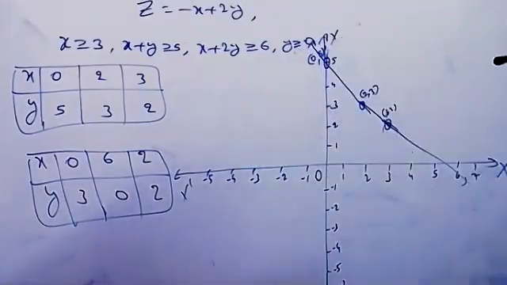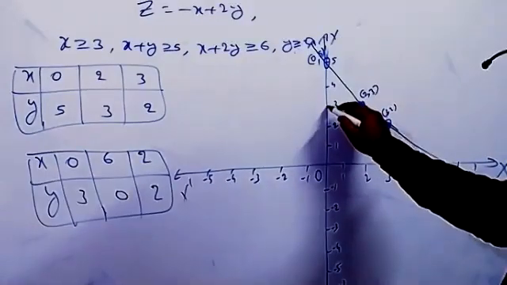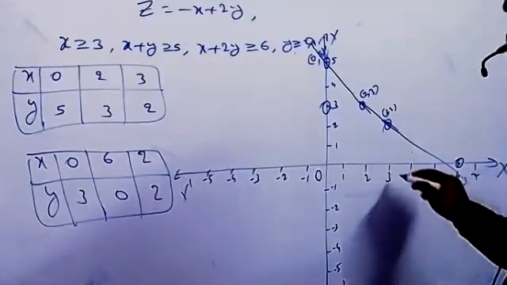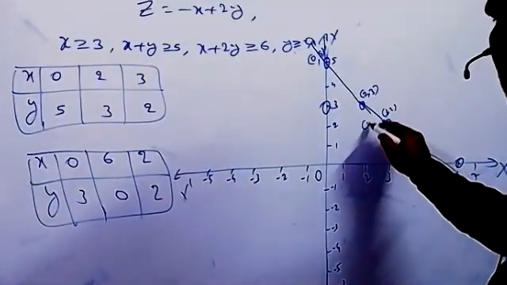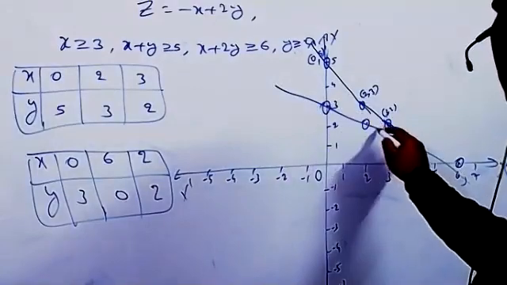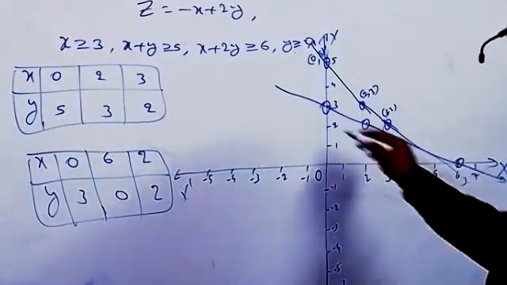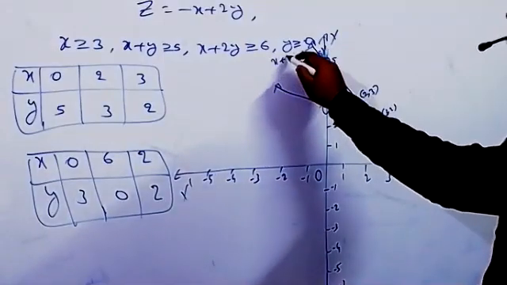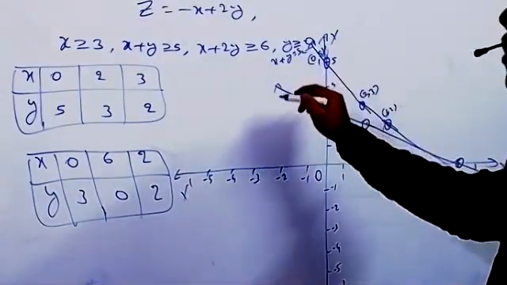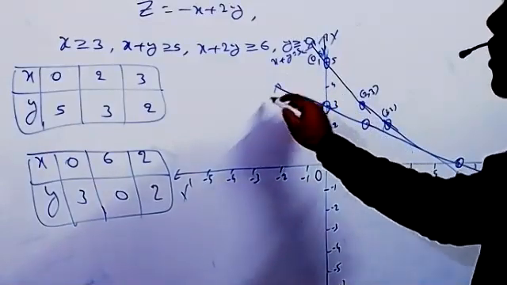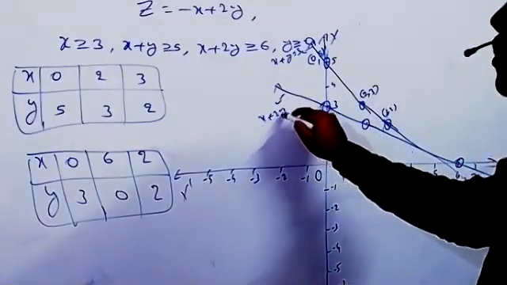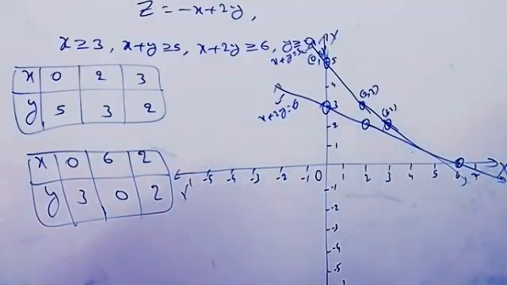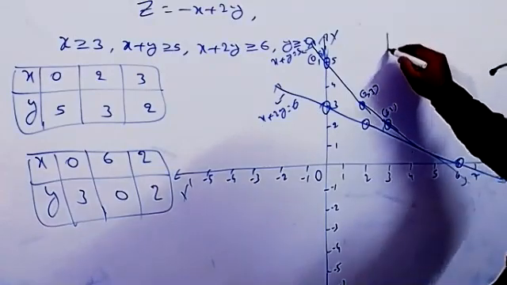The first one it is 0 comma 3. 6 comma 0 and 2 comma 2. What is the first line here now? X plus y equal to 5. And the second one, this is x plus 2y equal to 6. And x is greater than or equal to 3. I think you will get this one.